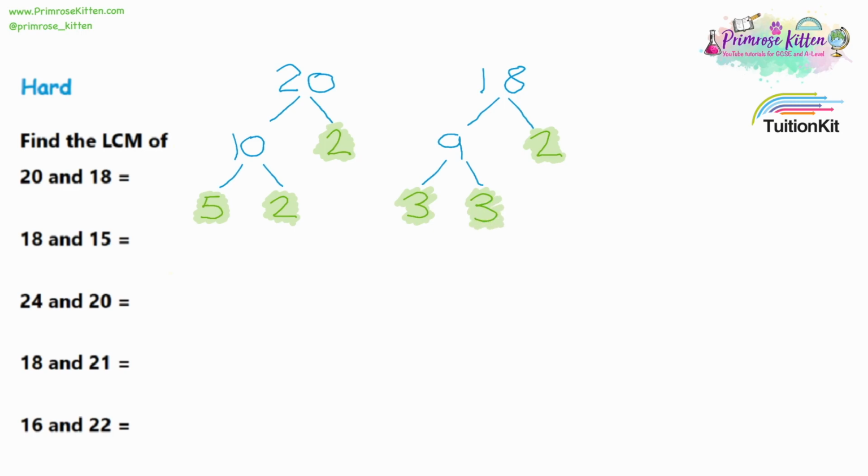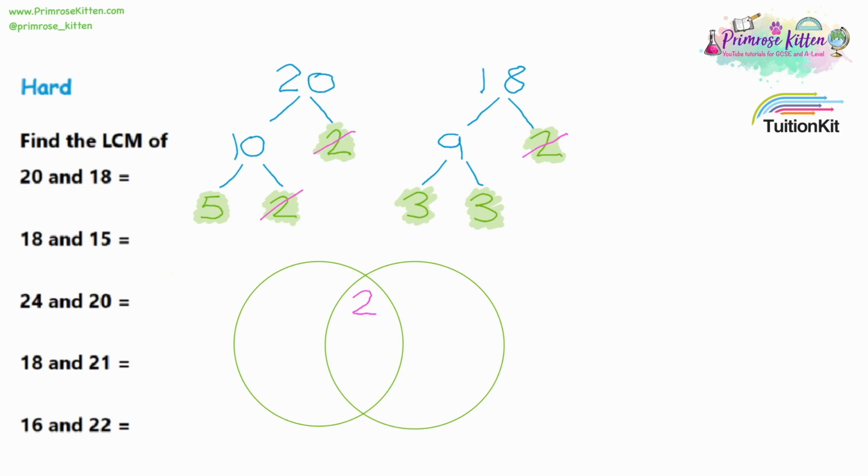So what we do now is draw a Venn diagram with our results. We'll have a circle representing 20, a circle representing 18, and we're going to look at which numbers are in both trees. Both trees have got a 2, so we'll cross that out, and 2 will go in the overlap. It'll go in both circles because it's in both trees. There are no other numbers in both trees, so 20 is the only one with a second 2. That will go in the circle representing 20, and it's the only one with a 5. 18 has got two 3s in the tree, and that's unique to 18 because 20 doesn't have any 3s. And now we've got our Venn diagram.